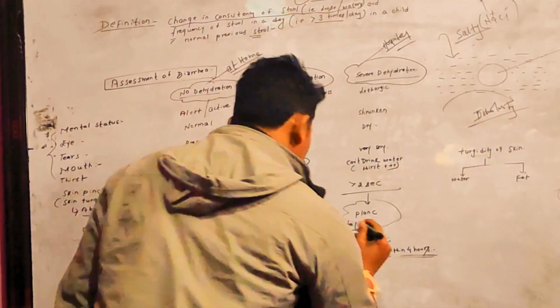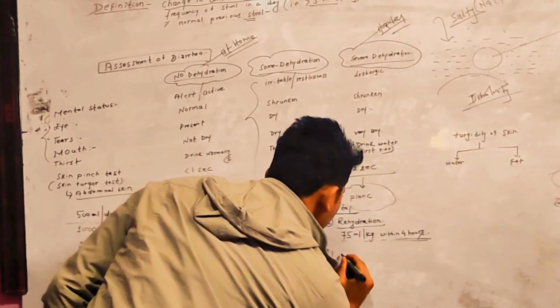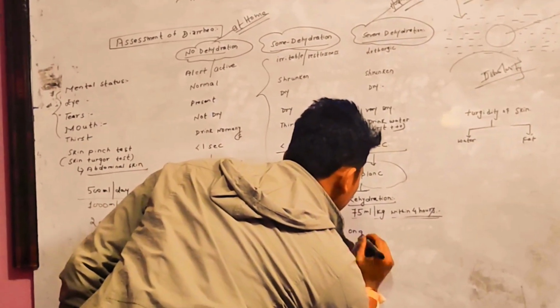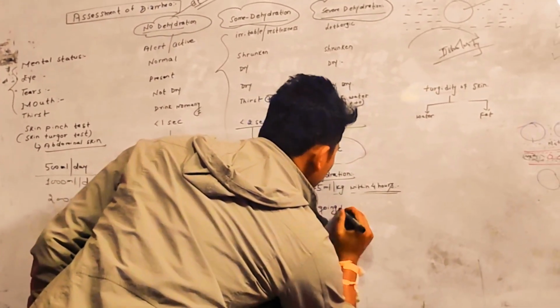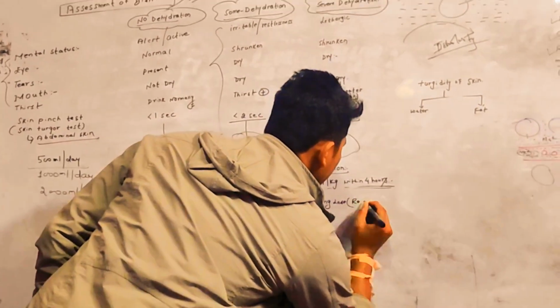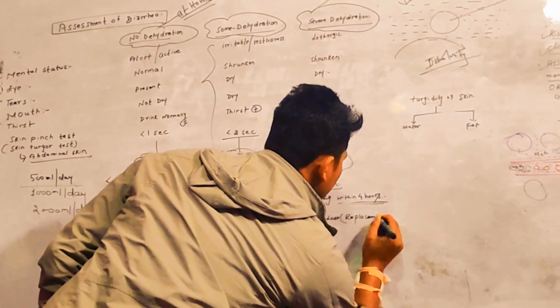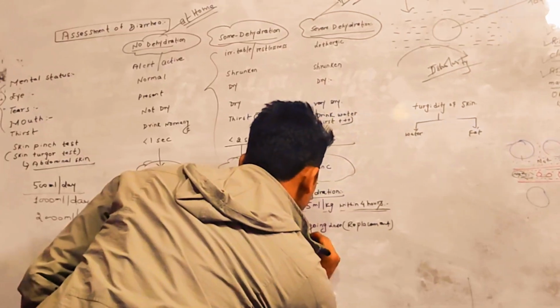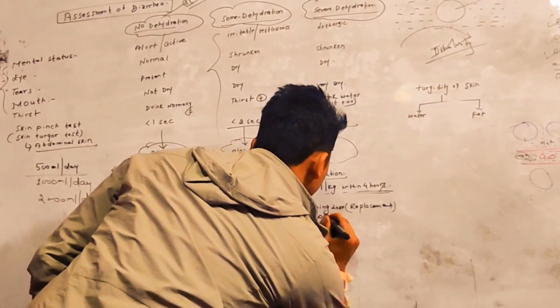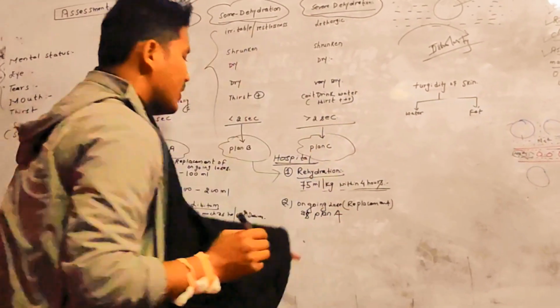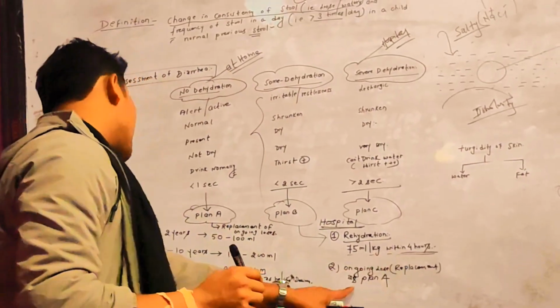Then the second one is ongoing loss replacement. The way we did in plan A, ongoing replacement is always done in this way.